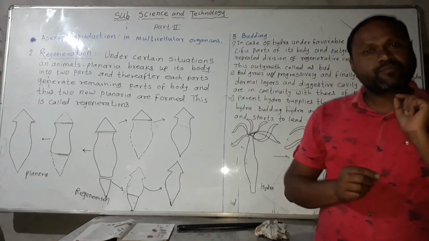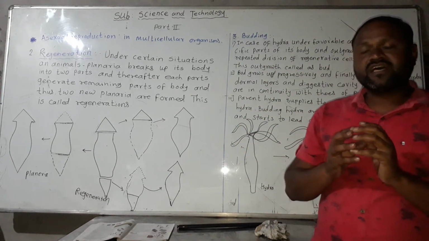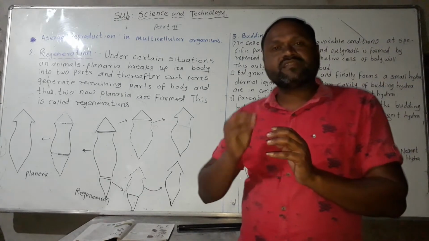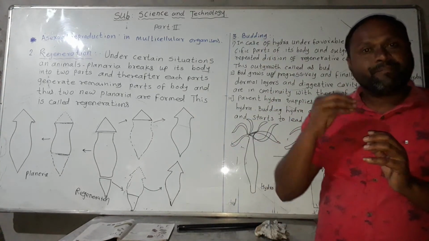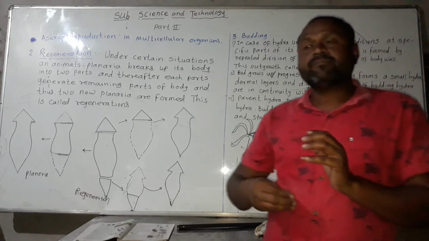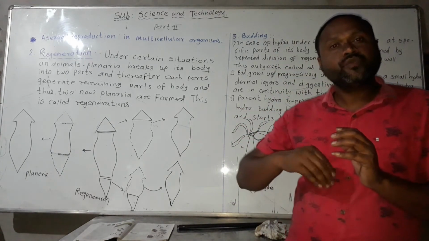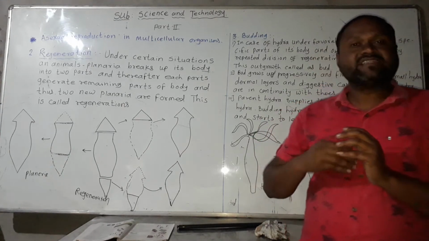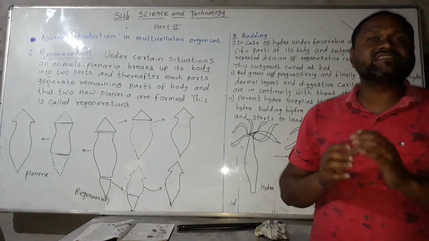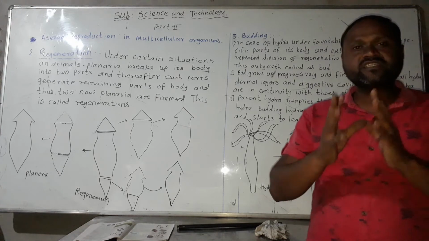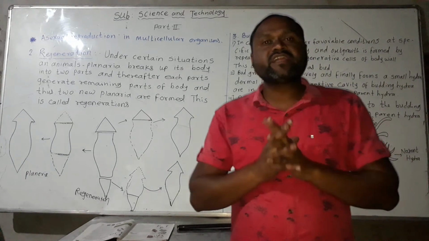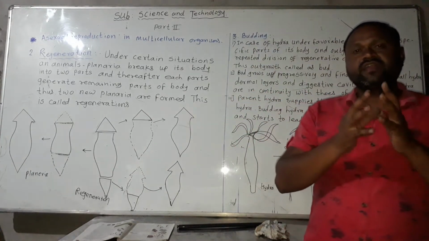Regeneration is the process in which any part of an animal's body breaks off, and that broken part develops into a new organism. This process is called regeneration. Limited regeneration can occur in the wall lizard.